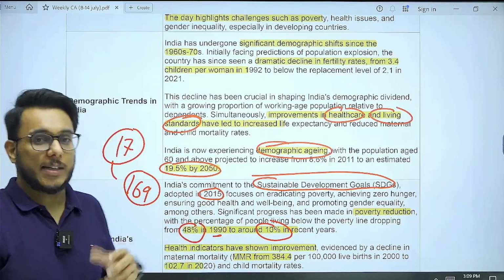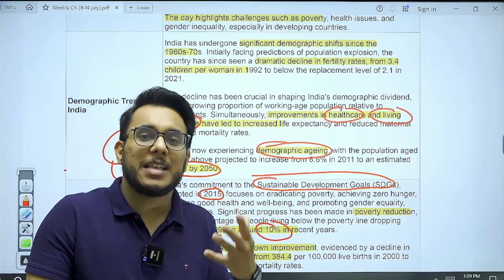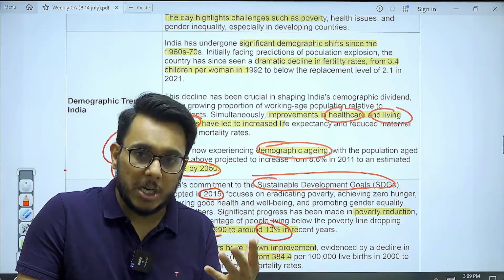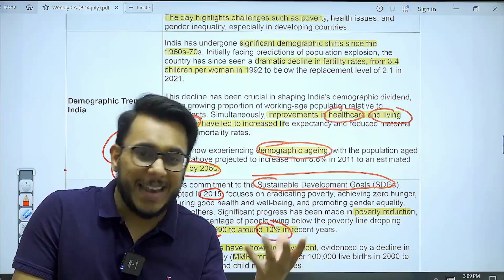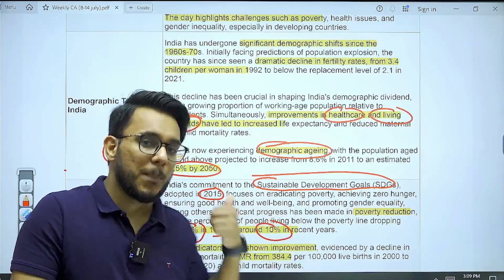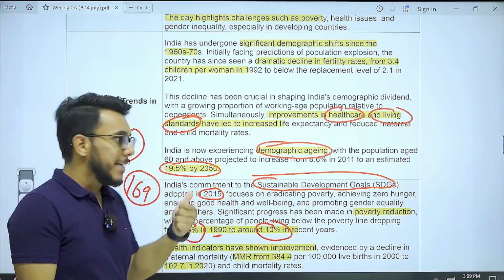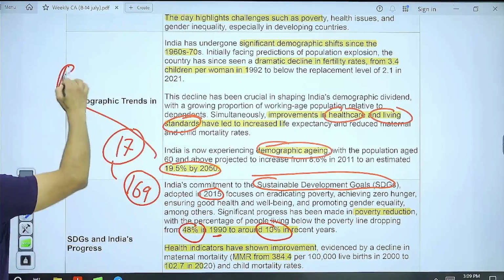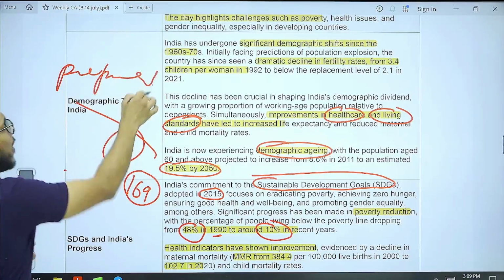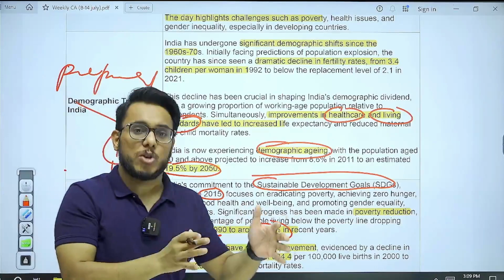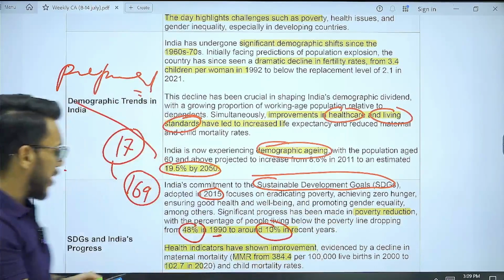Today Japan is a grey economy. Western Europe also has old, grey economies. India will also become a grey economy by 2050. We need to be prepared for these things. This lesson we should take on this World Population Day.